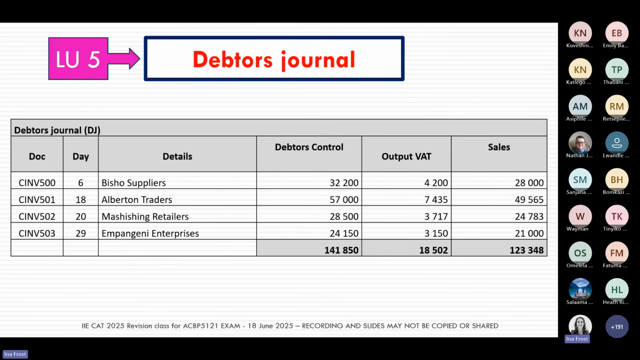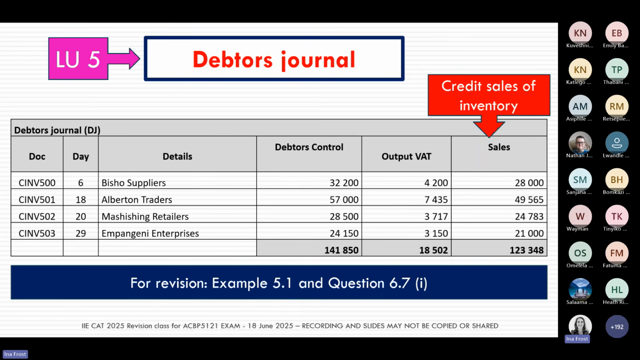If I'm talking debtor's journal, I'm talking Learning Unit 5. And a debtor's journal looks something like the journal that's on your screen right now. So this is typically what a debtor's journal looks like. And remember, in this journal is where we record the credit sales of inventory. Okay, remember the debtor's journal is for credit sales of inventory. And if you want to go and revise how to prepare a debtor's journal, you can either look at your example 5.1 or your question 6.7.